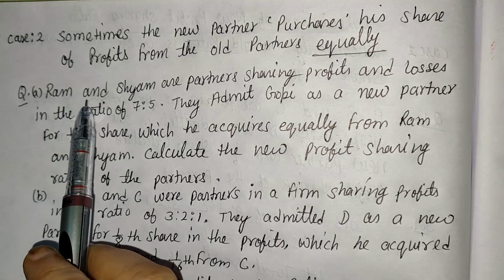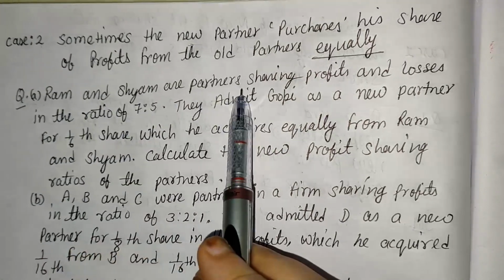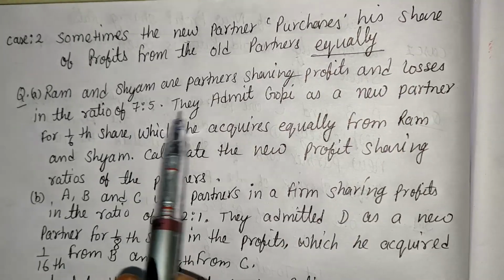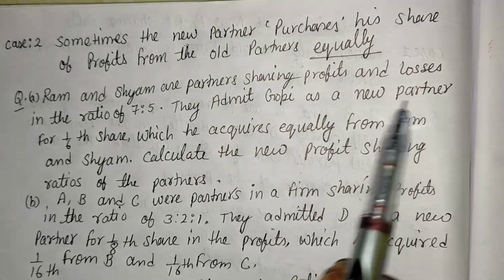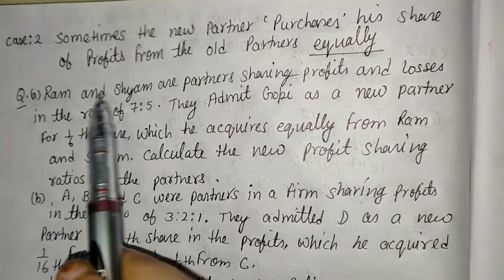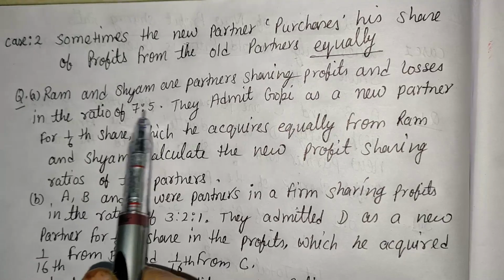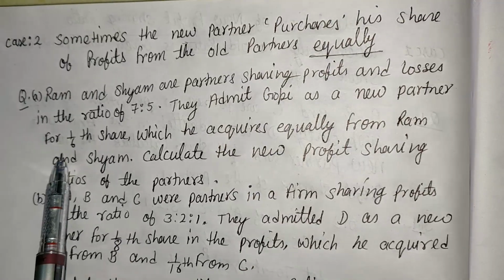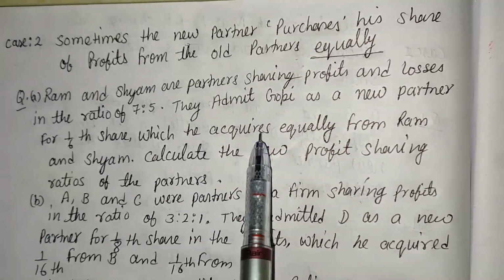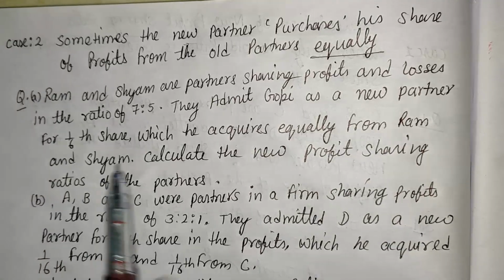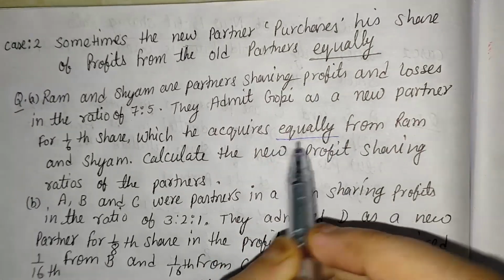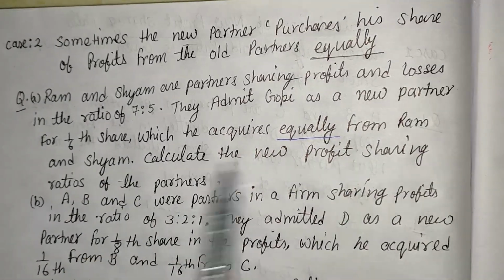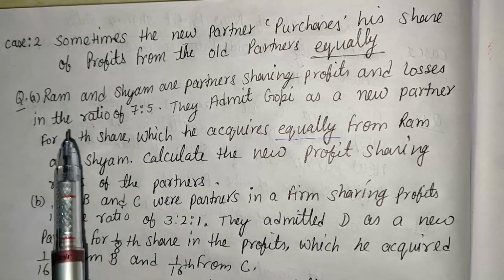Here the example is: Ram and Shyam are partners sharing profit and loss in the ratio 7:5. They admit Gopi as a new partner for 1/6 share. Here Ram and Shyam's old ratio is given, that is 7:5, and the new partner is Gopi, and Gopi's share is 1/6, which he acquires equally from Ram and Shyam. Here the word equally is given. Calculate the new profit sharing ratio of the partners. That is case number 2.